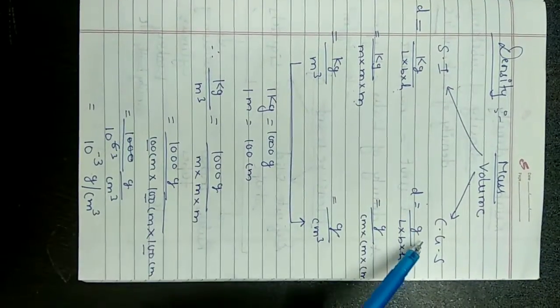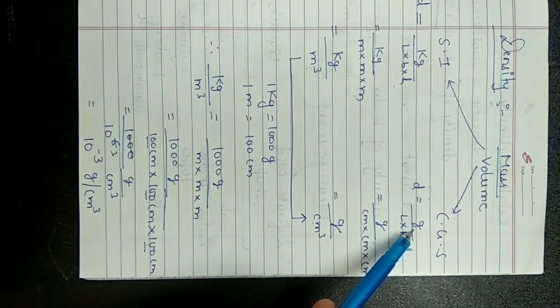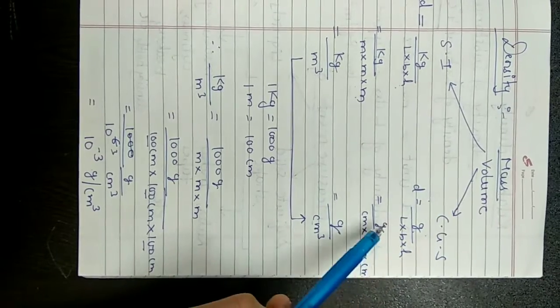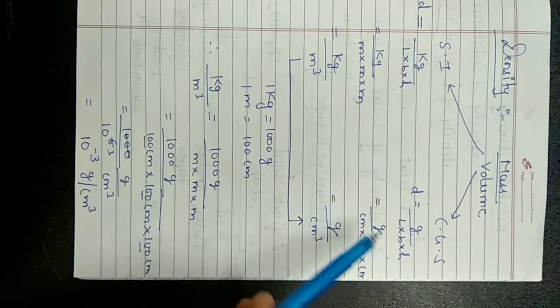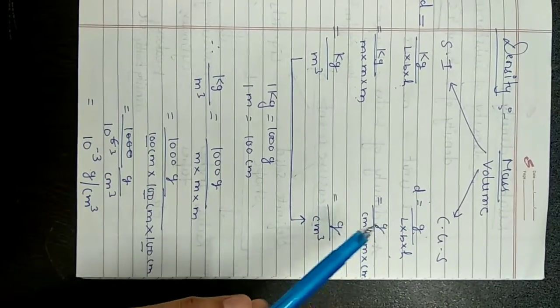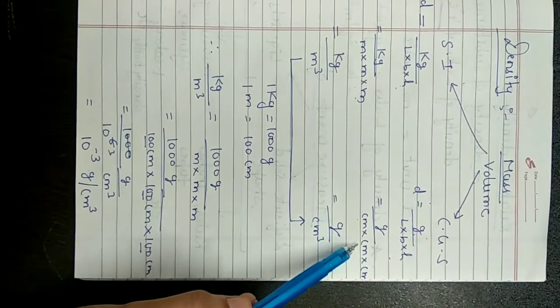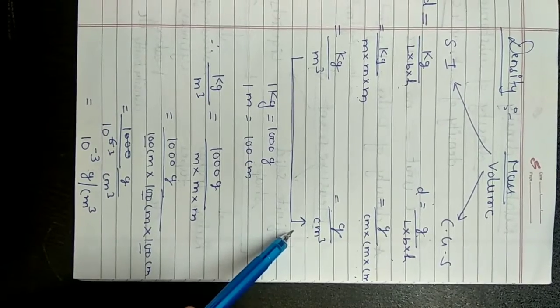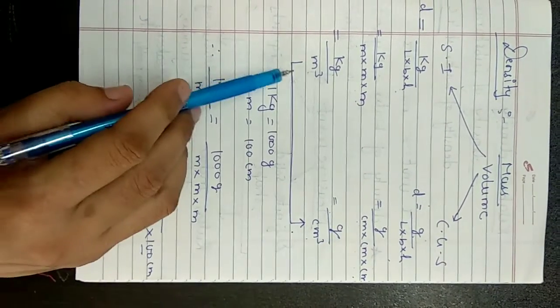Similarly, we can derive the CGS unit. In the CGS system, mass is measured in grams. Volume is again length into breadth into height. So length, or you can say distance, is measured in centimeter in the CGS system, so it will be centimeter into centimeter into centimeter. We will have gram per centimeter cube. Now we can find the value.